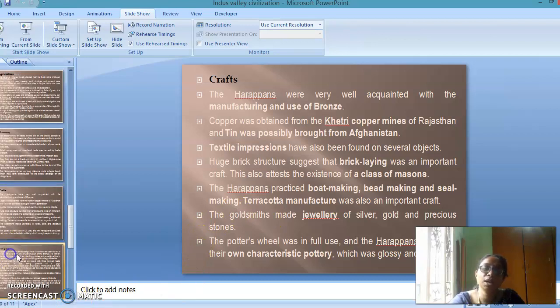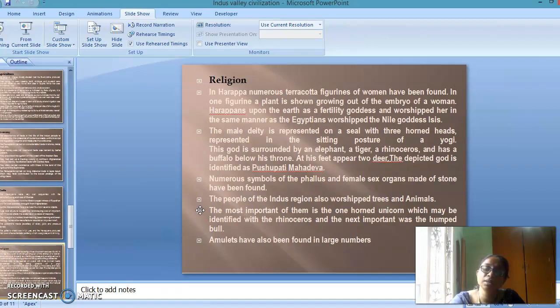And we follow that with religion. Religion is another important feature of the Indus Valley civilization. In Harappa, numerous terracotta figures of women have been found. In one figurine, a plant is shown growing out of the embryo of the woman. The Harappans worshipped the earth as a fertility goddess in the same manner as the Egyptians worshipped the Nile goddess Isis. Isis is a goddess that was worshipped by the Egyptians, and that is also practiced in the Harappan civilization.